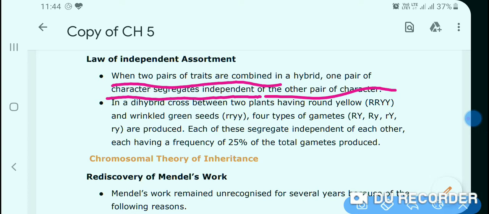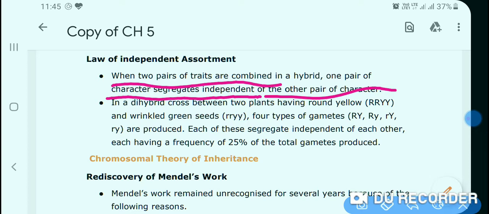Here you can take the example of round and yellow seeds crossed with wrinkled and green seeds. You have seen that in the F1 generation, all the plants had round and yellow seeds.